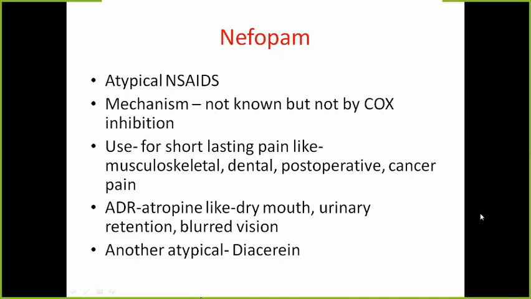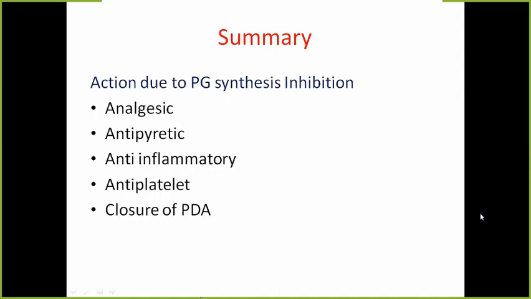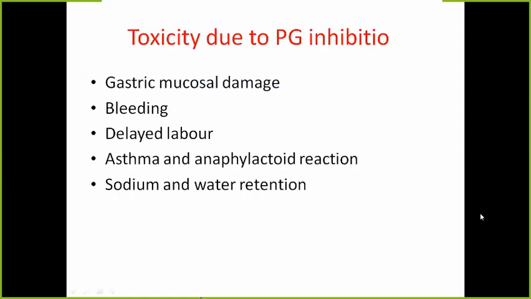Okay. Now, their actions which are linked with PG synthesis inhibition are analgesic, antipyretic, anti-inflammatory, antiplatelet, and closure of patent ductus. The toxicities are in fact also because of PG inhibition: gastric mucosal damage, bleeding, delayed labor, asthma.